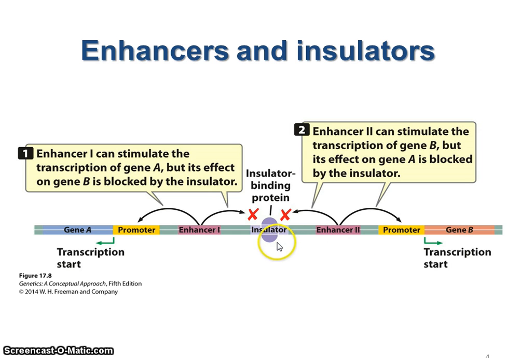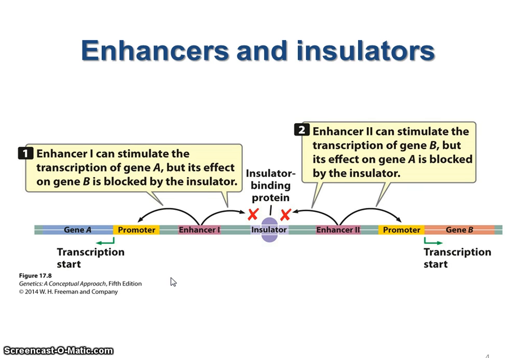And so in this case, we have two enhancers, both of which could interact with gene A or gene B, but the insulator is promoting more interaction of enhancer 2 with gene B and enhancer 1 with gene A.